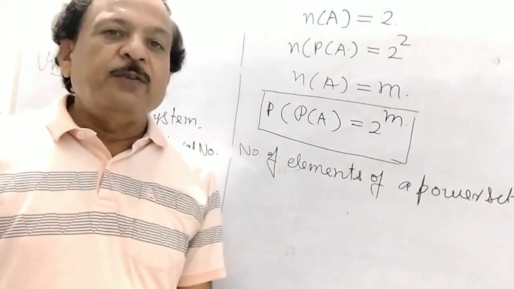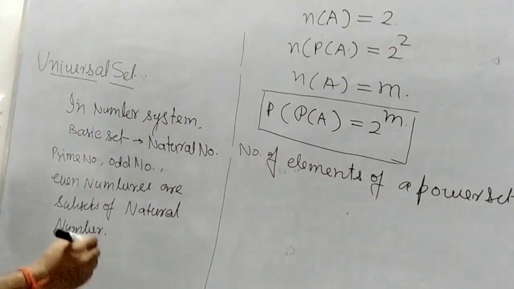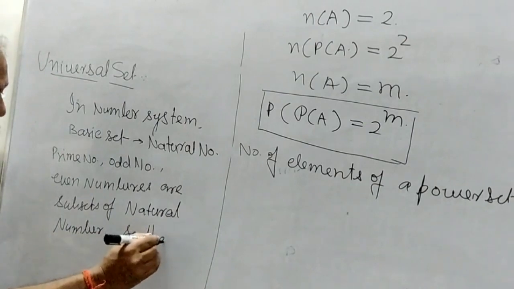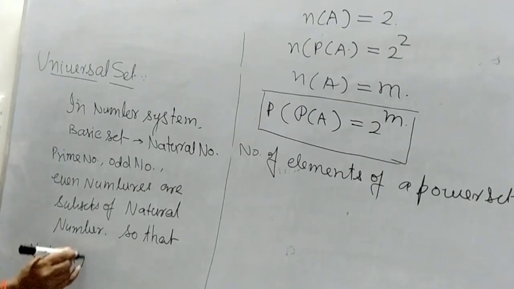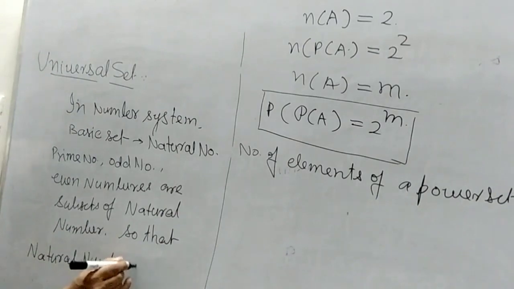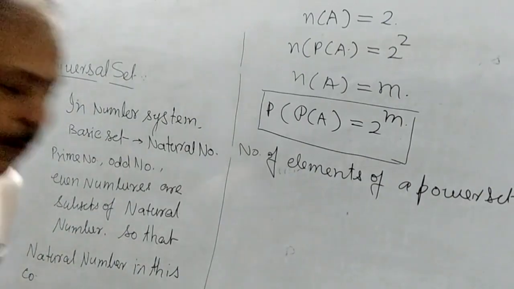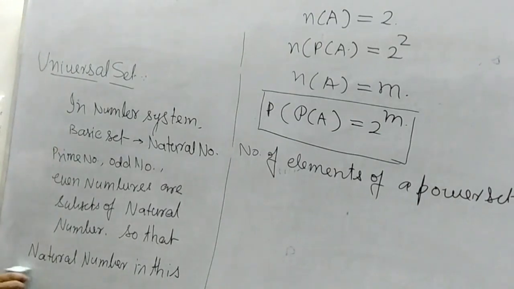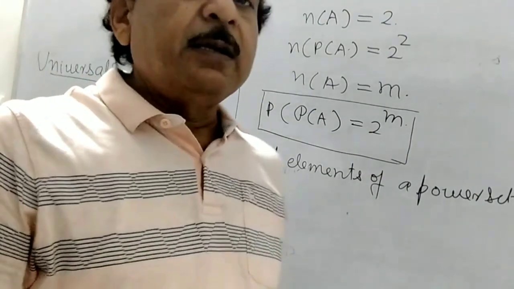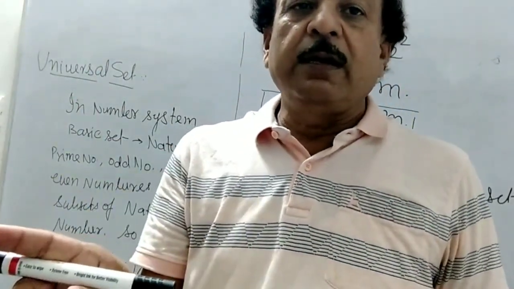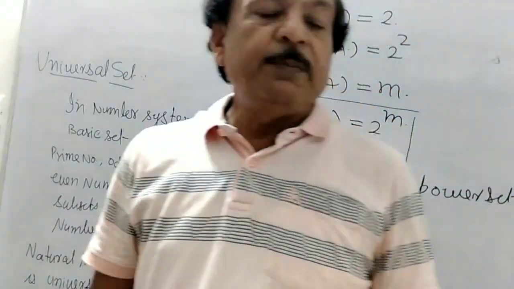We express the universal set with the letter U. Universal set means any other set is a subset of that set in the context which you have studied. So this will be the natural numbers.